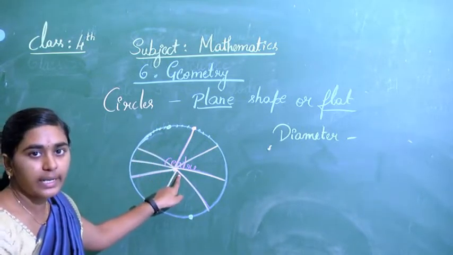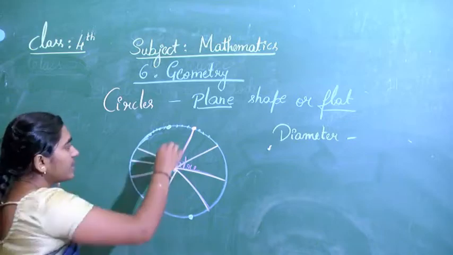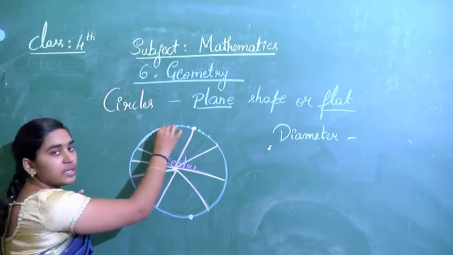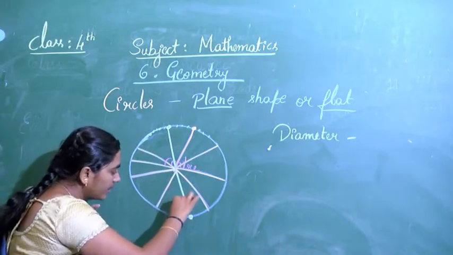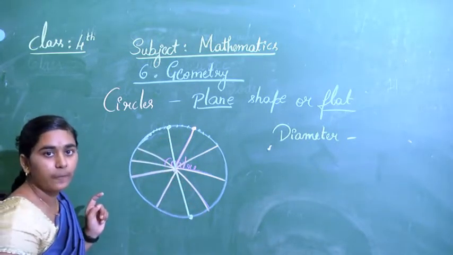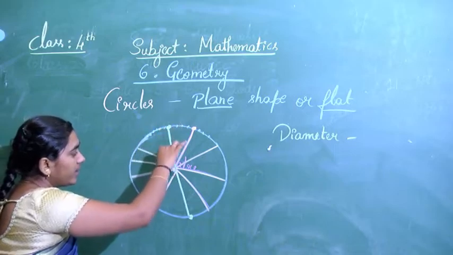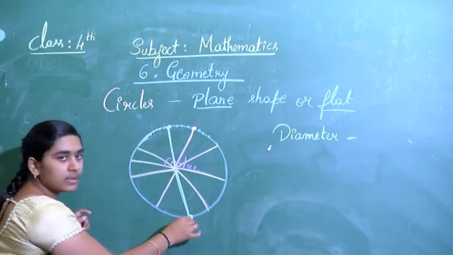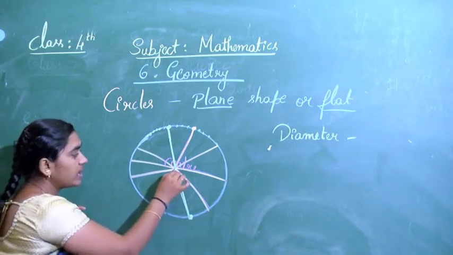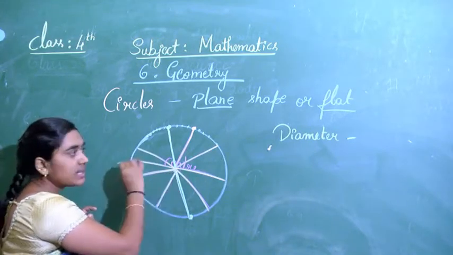This is the center, right? It should pass through the center. This is the first point on the circle, passing through the center, and this is the second point on the circle. This is the diameter.